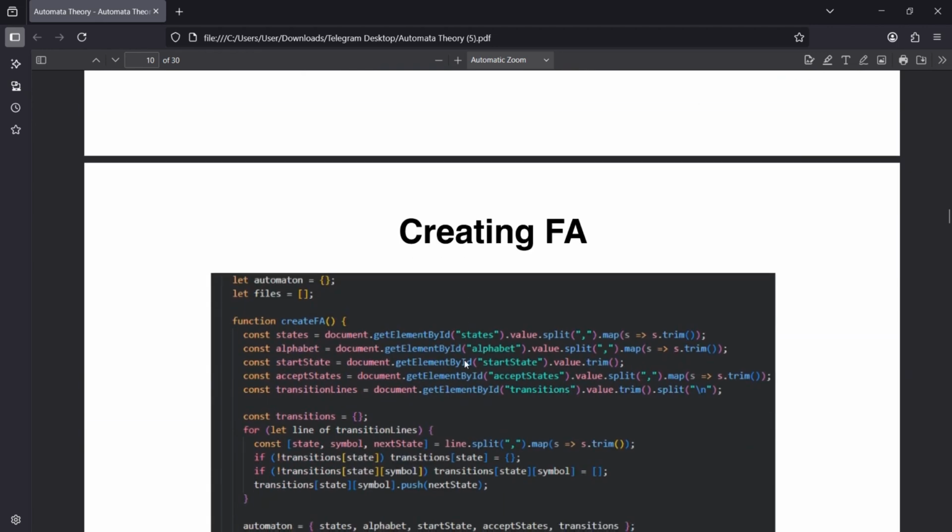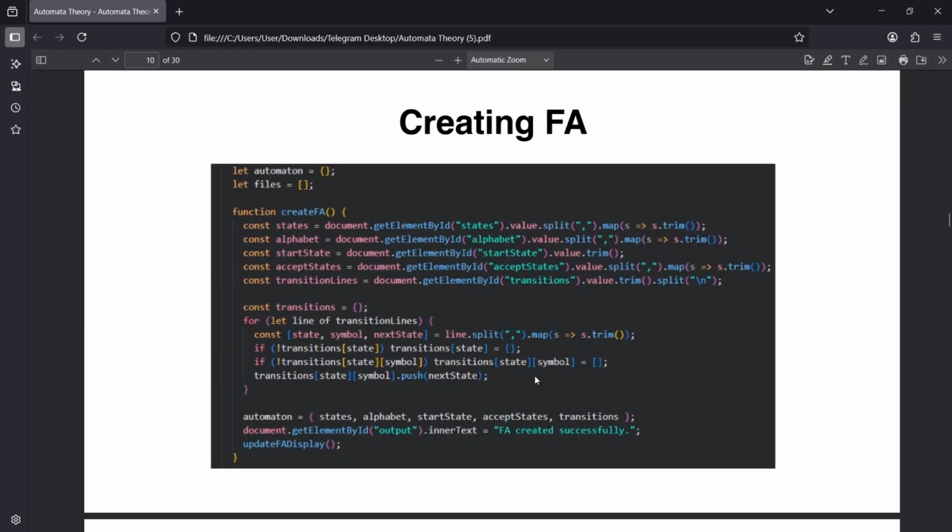So here is the function that we built in JavaScript. The first line gets the states from the user input, splits them by comma and removes the extra spaces. Next, we process the transitions, which are written line by line by the user in this format: state, symbol, and next state.